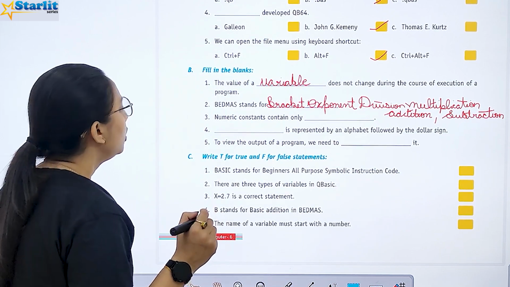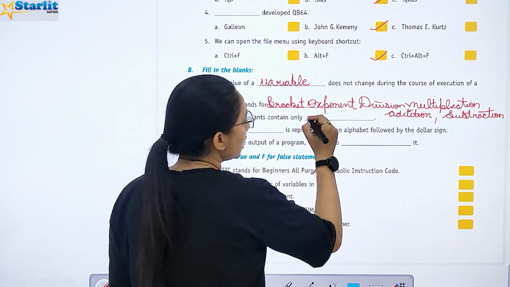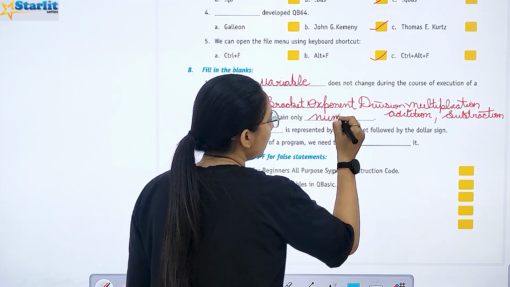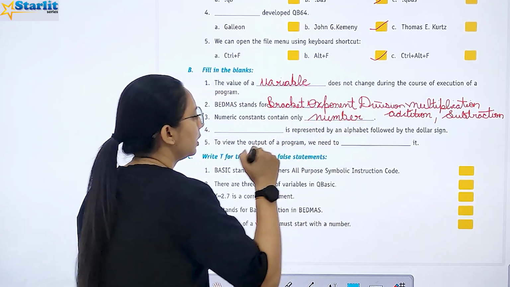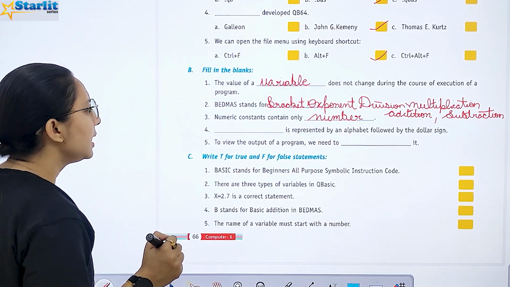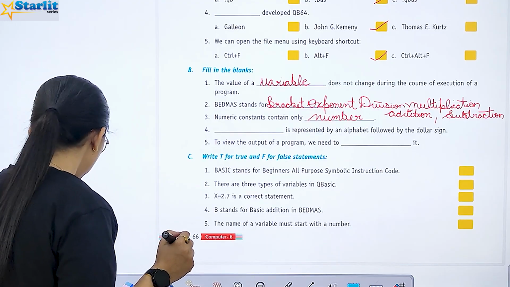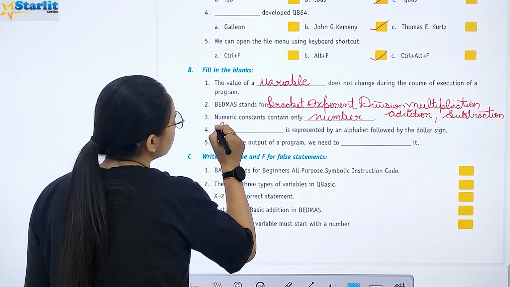Now, numeric constants contain only, what are they here? Numbers. We have only numbers. Dash is represented by an alphabet followed by the $ sign, a variable.